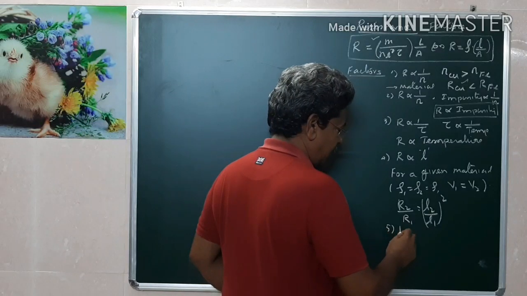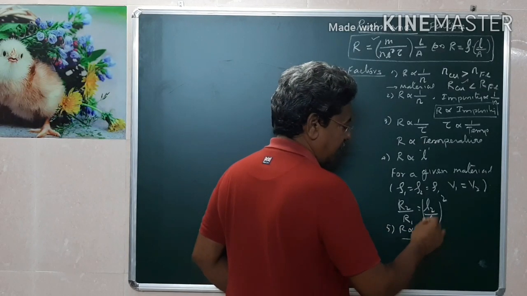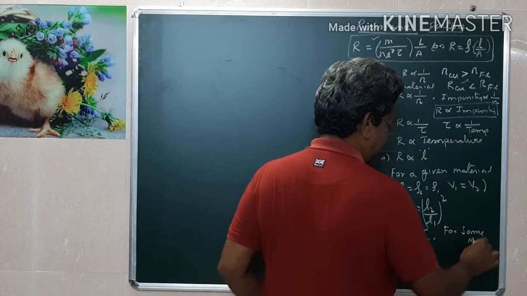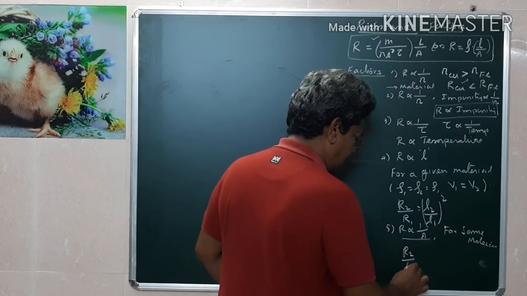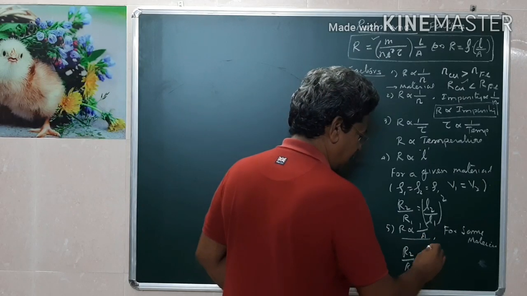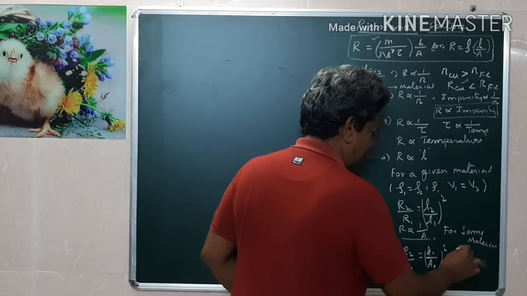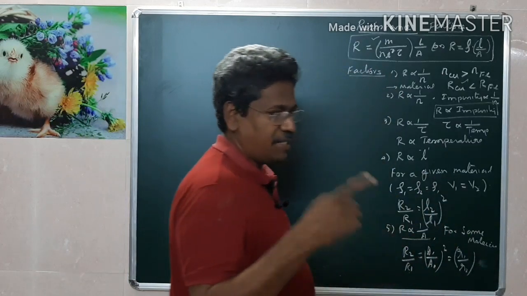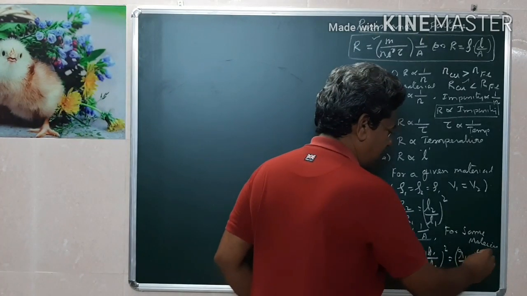Then fifth one is that resistance is inversely proportional to the area of cross section. Again for the same material or same wire, R2 by R1 will be A1 by A2 whole square, or this will be R1 by R2. If the area of cross section is circular, area is pi r squared, therefore r squared squared will be r power 4.